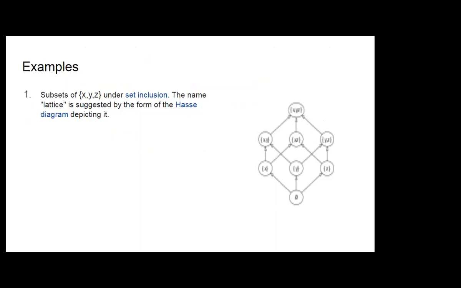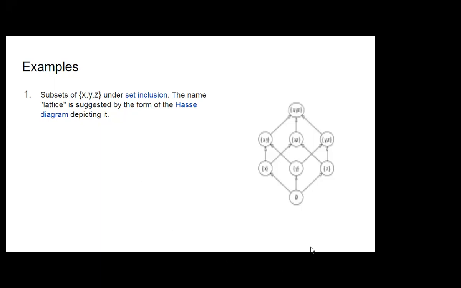The examples contain subsets of XYZ under set inclusion, that is, the power set of XYZ. We have seen the power set example of 1, 2, 3.